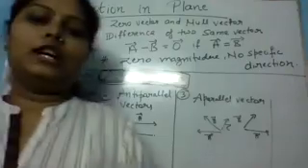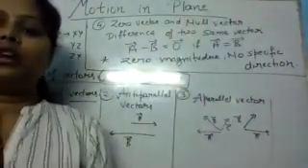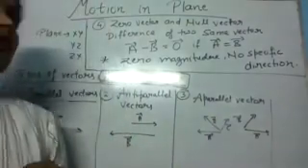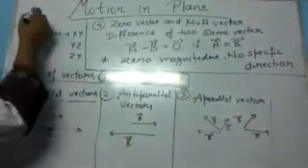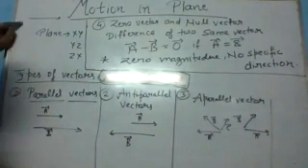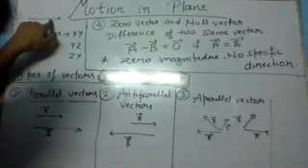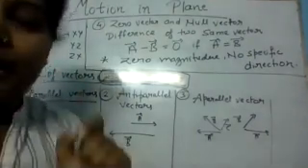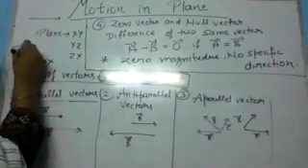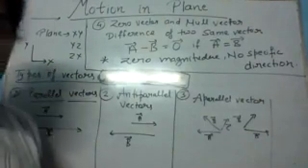Okay. So today we are starting motion in plane. So we are talking about motion in plane. So let's try to understand what is plane. When any body is moving in a straight line direction, that means that motion is in one direction, right? But if I take two coordinate systems like this, x-axis and y-axis, right? You know about the two coordinate system?